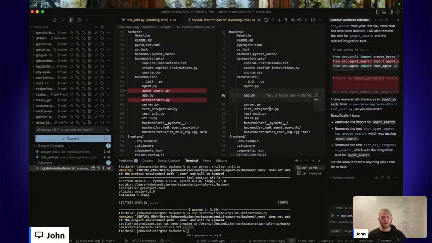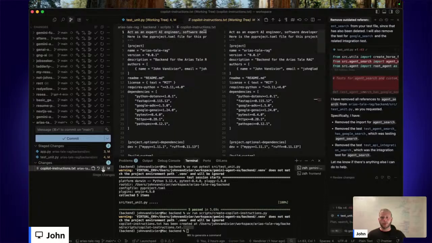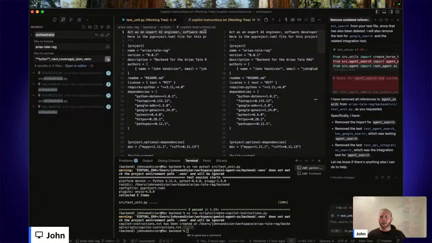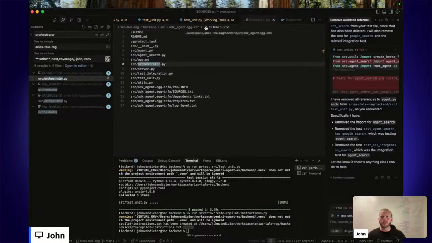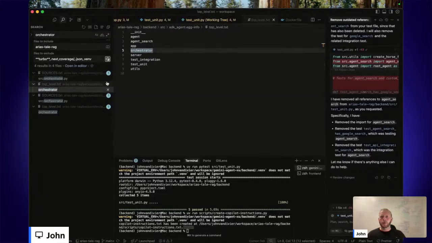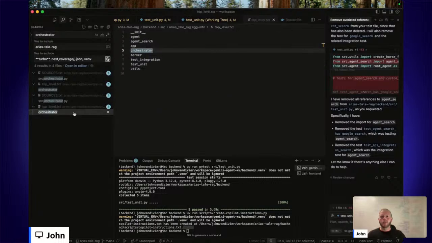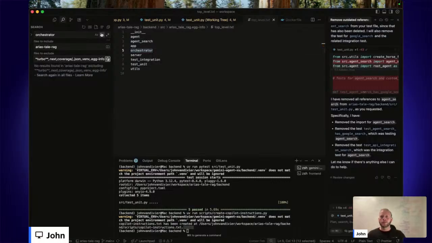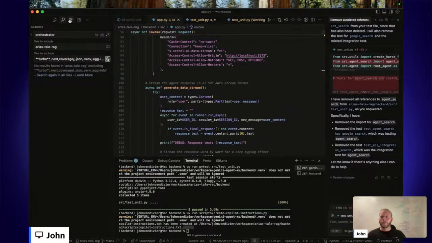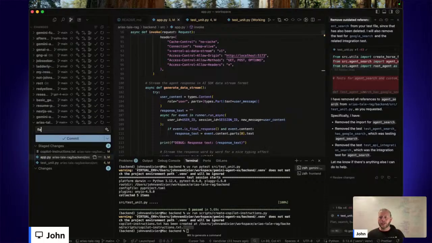Thanks, UV, for being so fast. And we can see it got updated to remove the now deleted files. So we'll stage that as well. And then I search for orchestrator, and this is egg info, which is part of the build process. Okay, so I can just ignore, these are build artifacts. Good, so no more references. Okay, so the fix here is mainly unit tests.